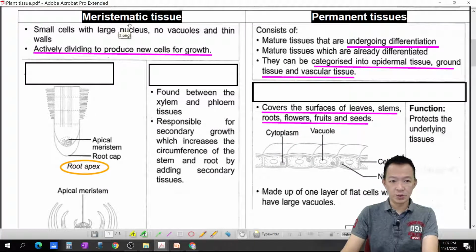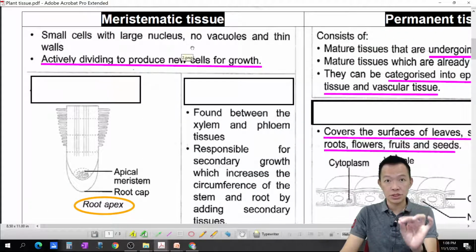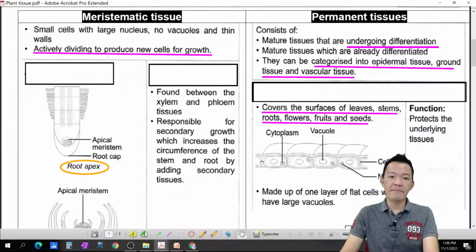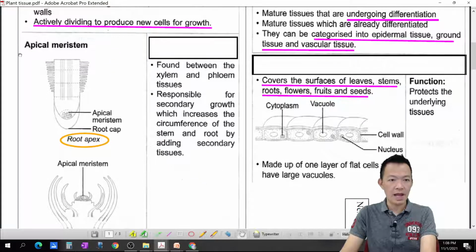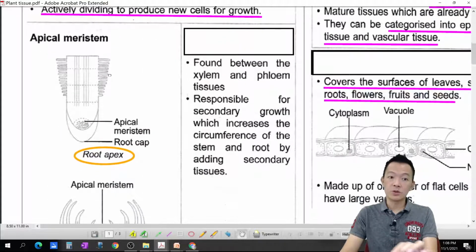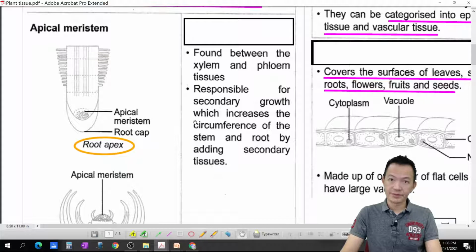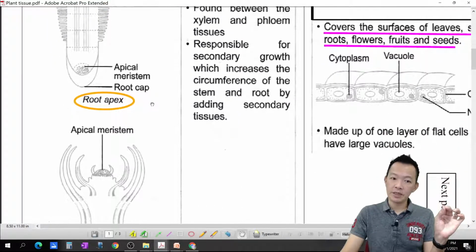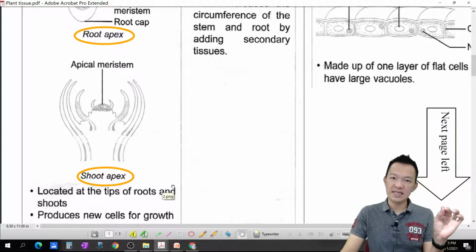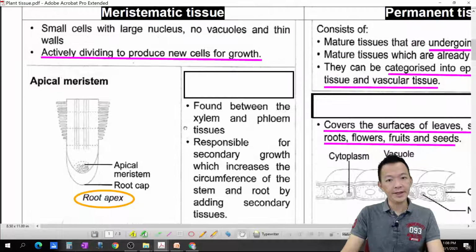So plant at the beginning, they're having the meristematic tissue. 它们有分解组织，and all the tissue actively divide to produce a new cell for growth. 这些分解组织一直分解变成新细胞，so the plant can grow. By any example of meristematic tissue, number one, apical meristem. 第一种就是 apical meristem, 尖端的分解组织，OK。And as any example, root apex 根的后面。Or maybe shoot apex 嫩芽的后面，okay?